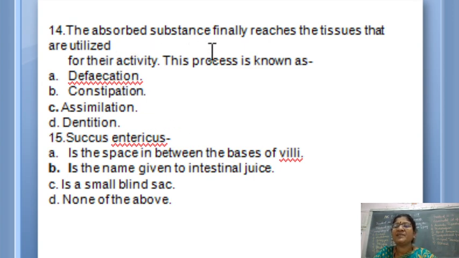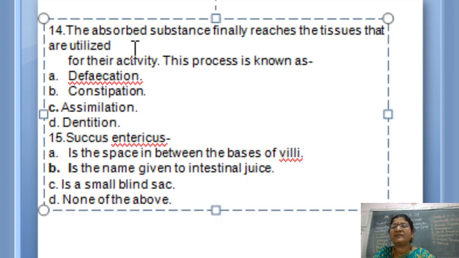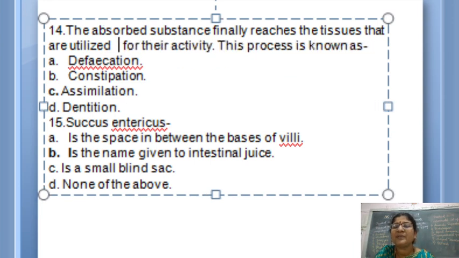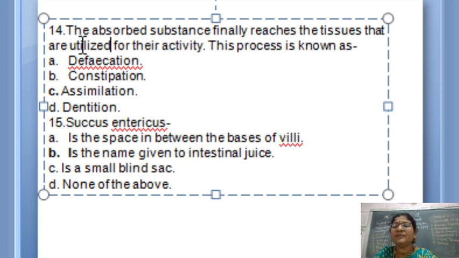The absorbed substance finally reaches the tissue that are utilized for their activity. This process is called. Now here this sentence went down. Let me just adjust it. Okay. So here what is given? The absorbed food substance finally reaches the tissue and is utilized by the cells for their activity. And this process, you know what it is called? It is called assimilation. Third one is your answer.